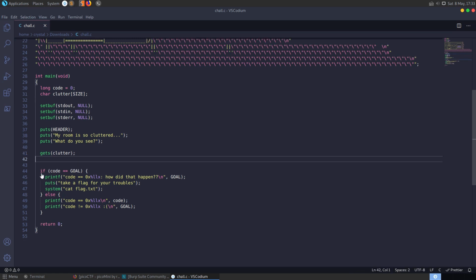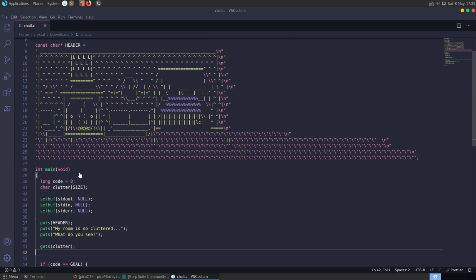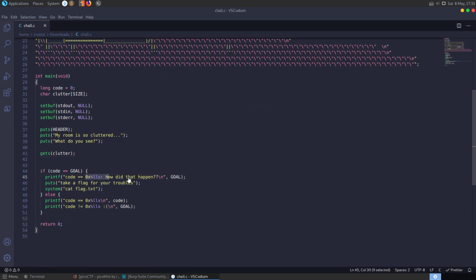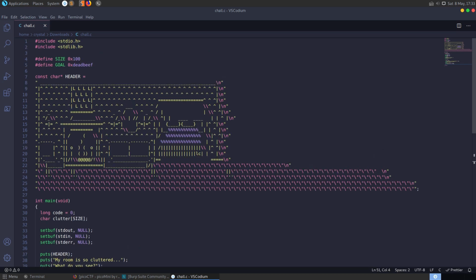Let's have a look and see what we have down here as well. We have a condition at the bottom which says if code, which is initially set to 0, equals goal, which was the 0xdeadbeef, then it's going to print our flag, system cat flag.txt. And then if we don't meet this condition, so if we weren't able to get this long code to equal 0xdeadbeef, then it's just going to print out what our code was and what our goal was, so then we can try and work out what's gone wrong and try again.